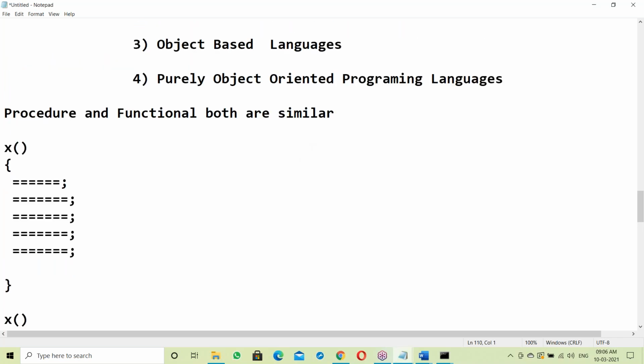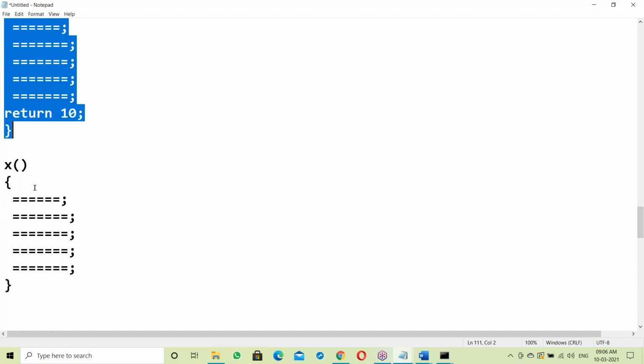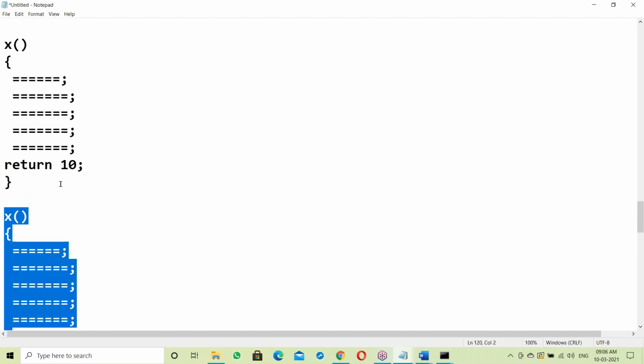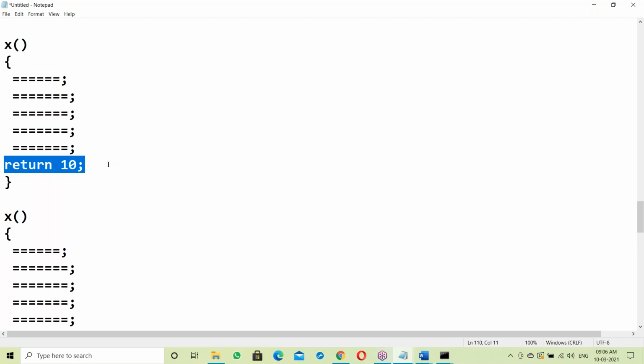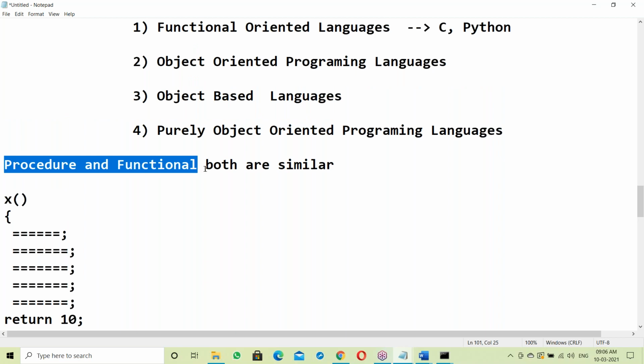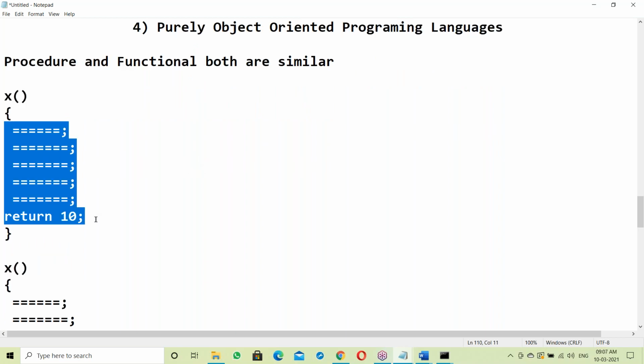The difference is the return value. Suppose it returns something, say return 10. If it is returning a value, it's a function. With no return value, it's a procedure. Function and procedure both are sets of statements to perform some task.